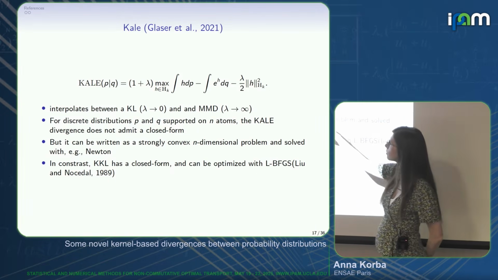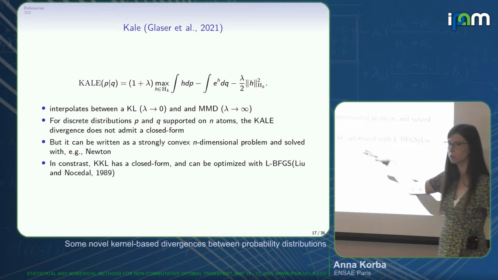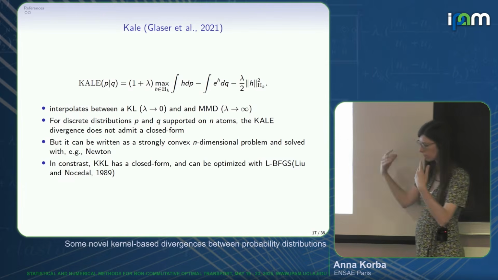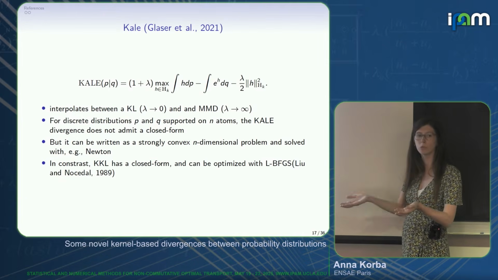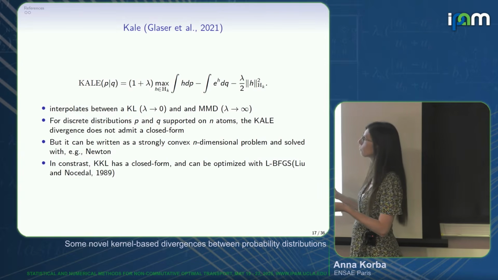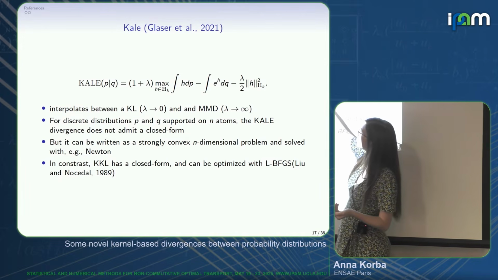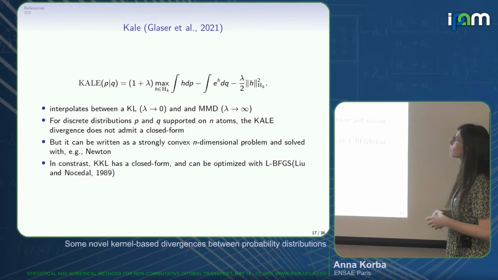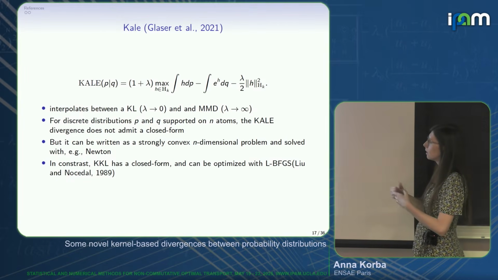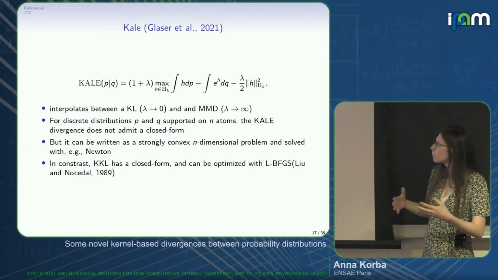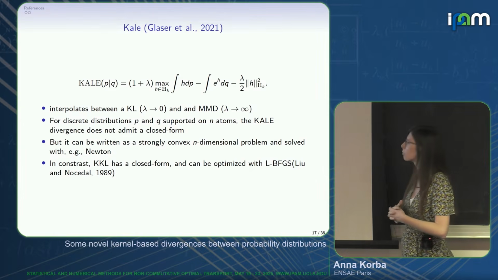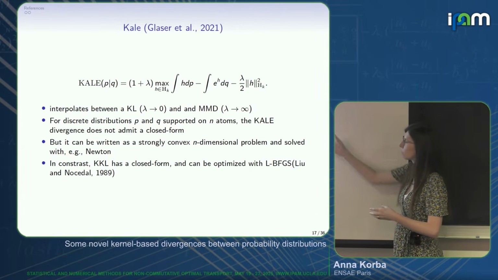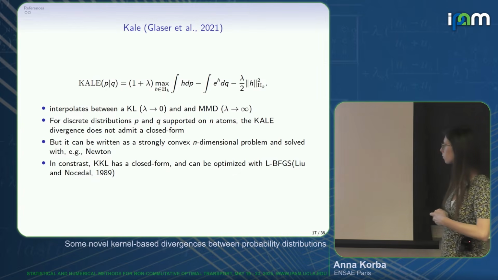However, if you look at two discrete distributions P and Q, for instance two empirical measures, and ask you to compute the KALE, it's not closed form. You can write it as a discrete sum over the support of P and Q, which gives a nice, strongly convex n-dimensional problem, but you have to solve it, with Newton for instance. So it's not closed form.